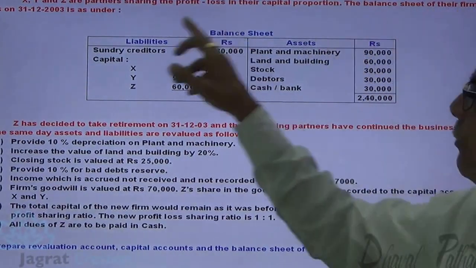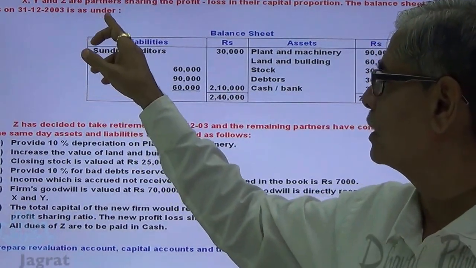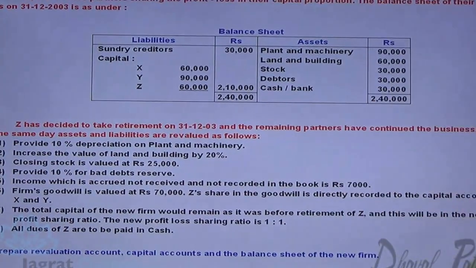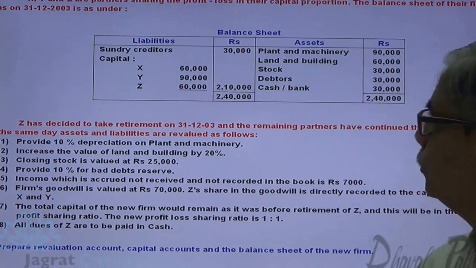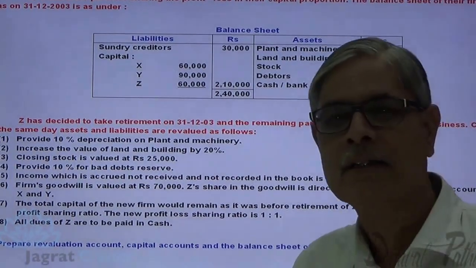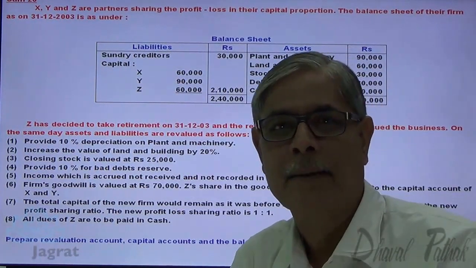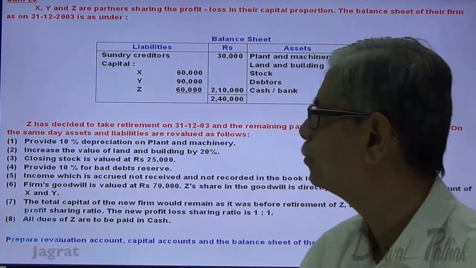The balance sheet of their firm as on 31st of December 2003 is as under. On the asset side you are given plant and machinery, land and building, stock, debtors, cash and bank balance. On the liability side, sundry creditors and the capital of X, Y and Z are given to you.